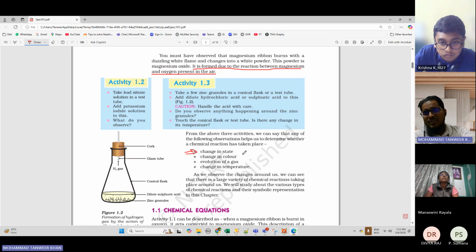So whenever a chemical reaction happens, this is the first point: the state will change.